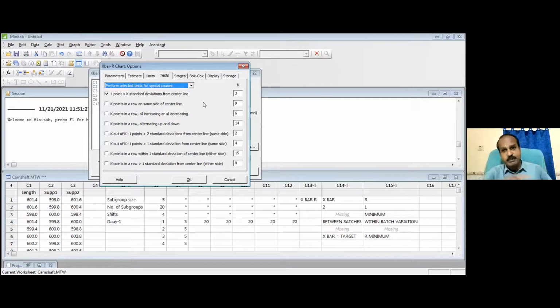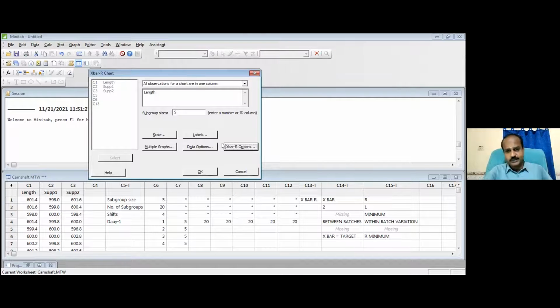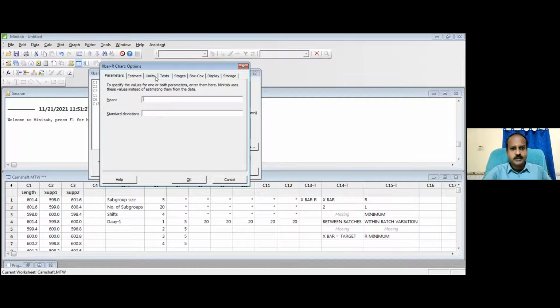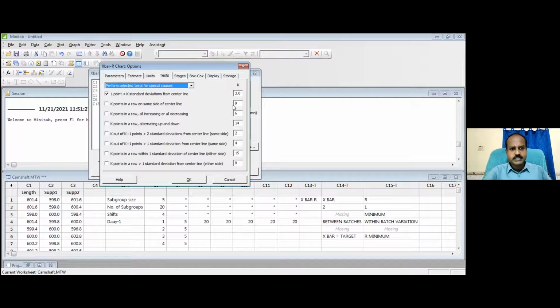Any kind of pattern which is non-random, when you observe, even inside the control limit, that can be an indication of a special cause. You need to fix it immediately, right? So many guidelines are there, you can choose them. And now everything is included. Now maybe let me simplify, let me not complicate initially. So let me remove all other things. See here, I ticked only this. That means a point going out of the control limit is considered a special cause as of now.